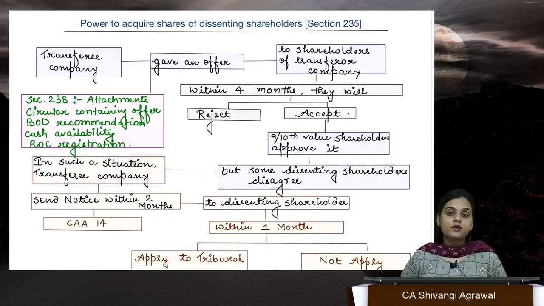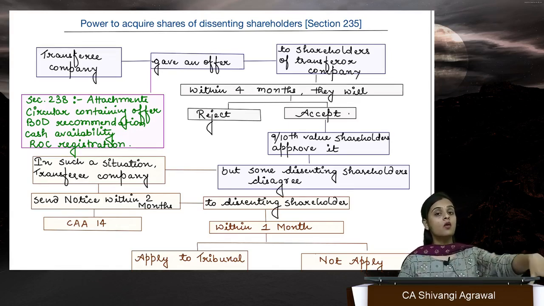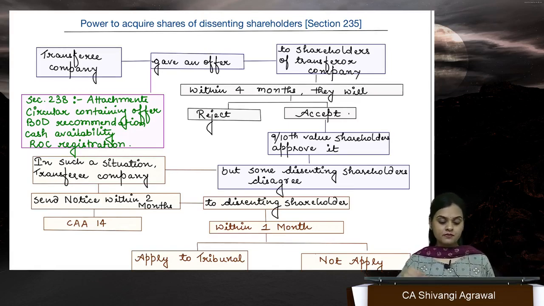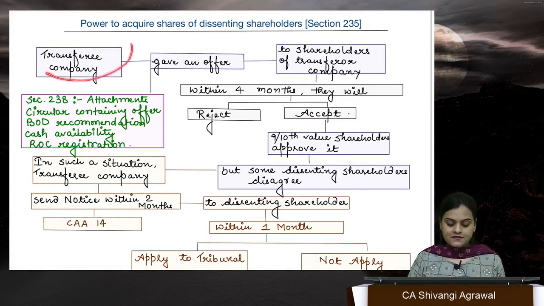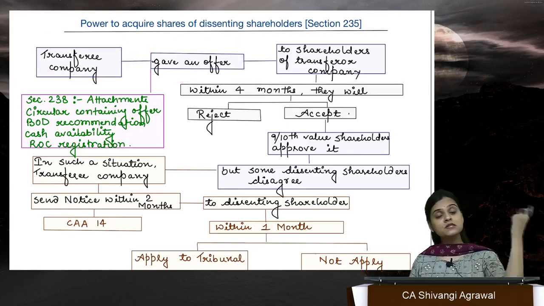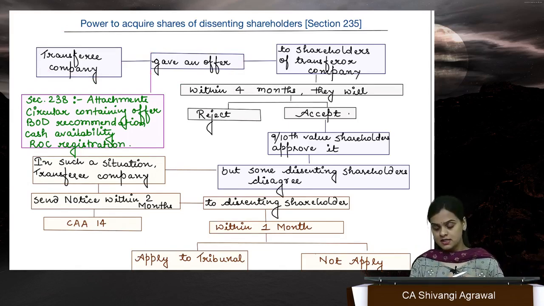One company wants to acquire another company as its 100% subsidiary. That means it wants to buy all the shares of that particular company. So the company gives an offer to the shareholders: you sell your shares to me because I have an intention to take all the shares.